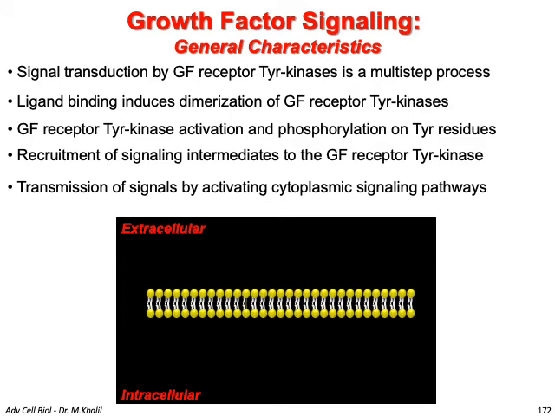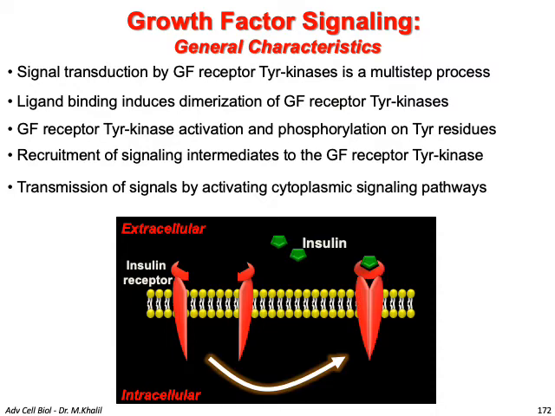So we can see here a cell membrane separating the exterior and the interior of the cell. And here is, for example, an insulin receptor, which is an example of a tyrosine kinase receptor. Once the insulin signal comes into contact with the receptor, dimerization occurs, and the signal is bound to the dimerized receptor. Soon after that, since it has tyrosine kinase activity, it leads to the autophosphorylation of a tyrosine residue on the receptor. This phosphorylation will lead to the recruitment of intracellular proteins like IRS1, insulin receptor substrate 1, that binds to the phosphorylated receptor.